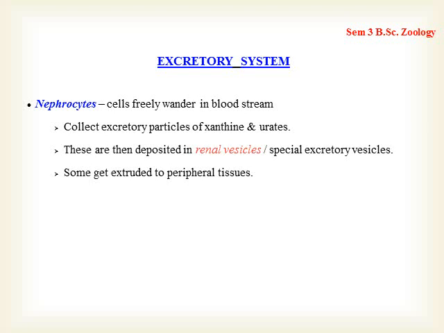And the responsible cells for excretion are called nephrocytes. And these nephrocytes actually wander about in the bloodstream, and from the cytoplasm of cells and tissues, they accumulate xanthin and uric acid or urate.